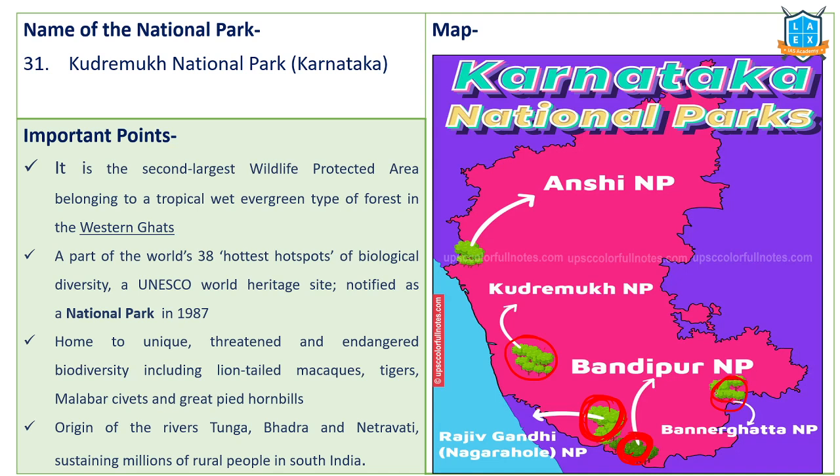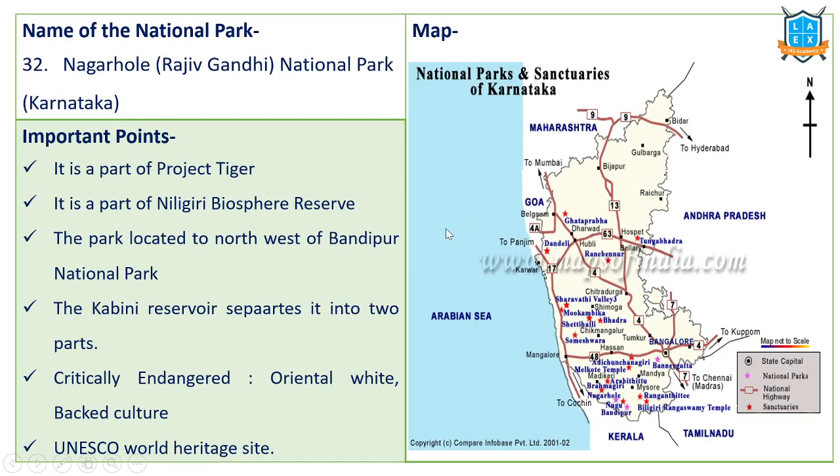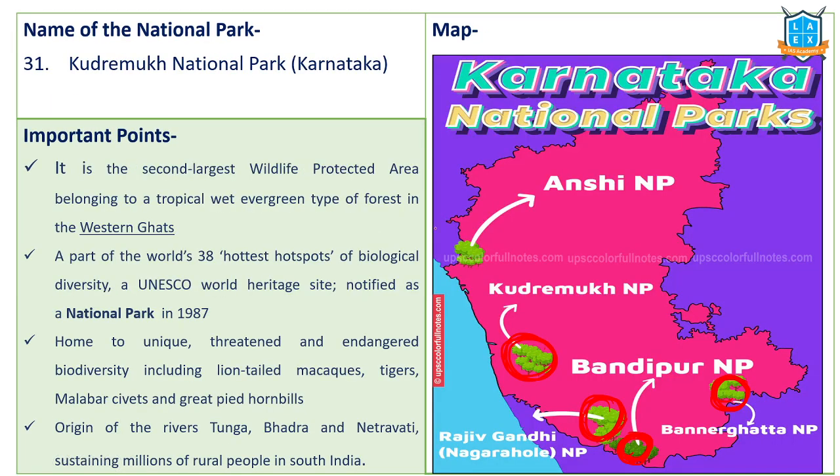Bannerghatta National Park is on the leeward side of the Western Ghats, that's why it has deciduous forests. Kudremukh is very important, on the windward side of our Western Ghats. Similarly, Anshi National Park is located on the windward side of the Western Ghats. So these regions consist of evergreen vegetation.